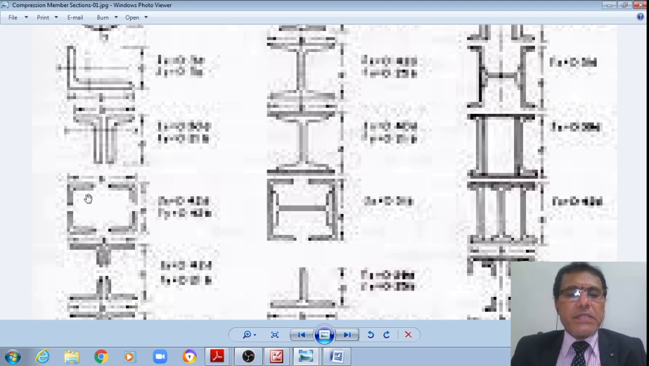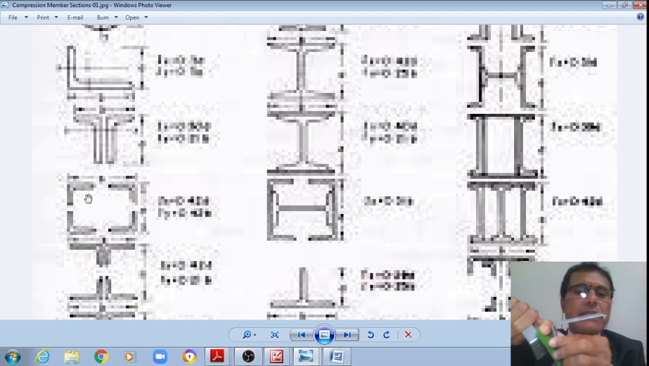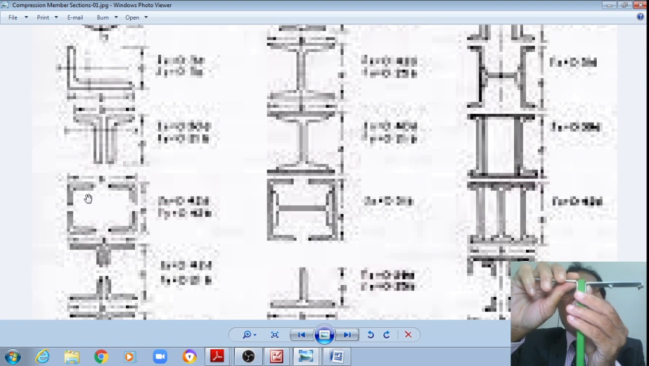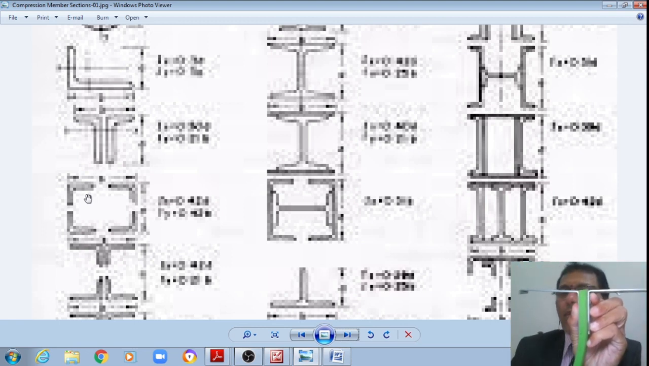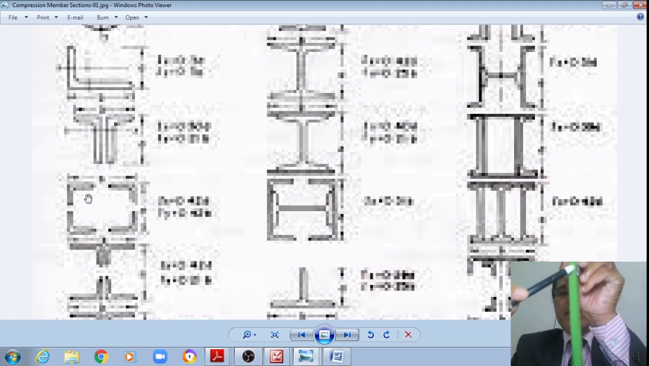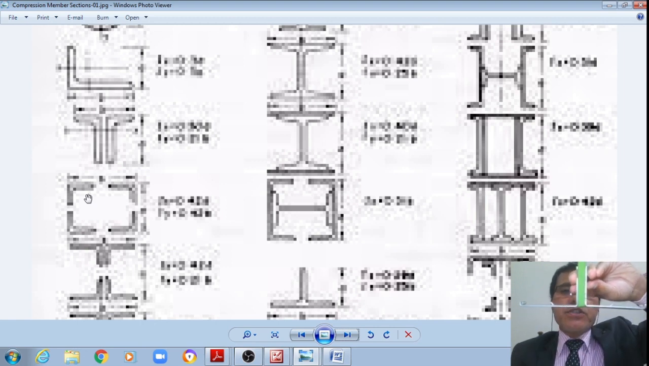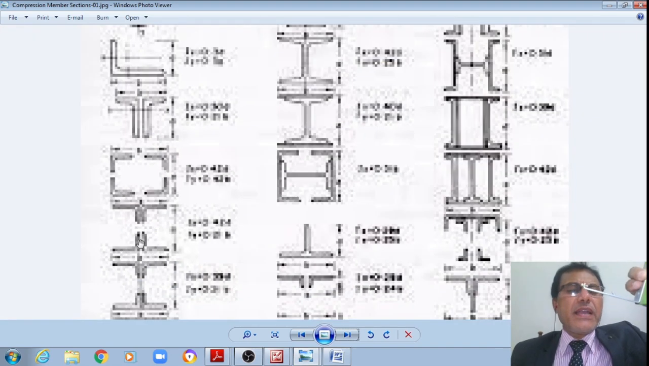Or sometimes these two angles may be provided back to back like this to form the flange of an I section, and there I may have the lacing provided like this, so that it looks like a flange, whereas this lacing is in the web part. Similarly, in the tension zone also I have two angles back to back, so that it forms like an I section.